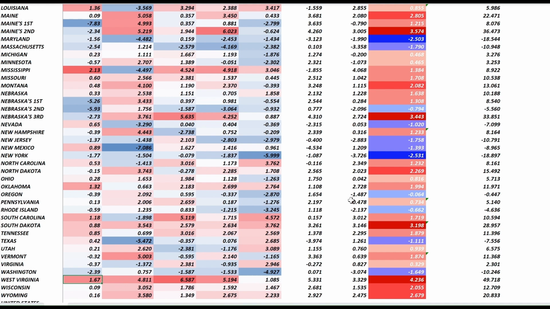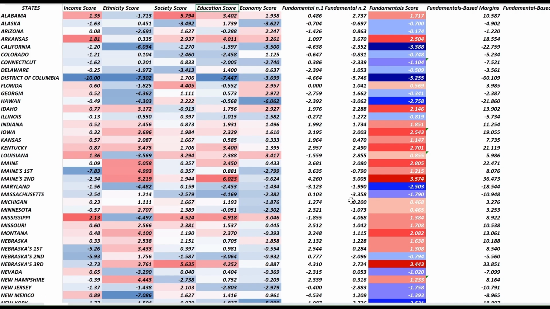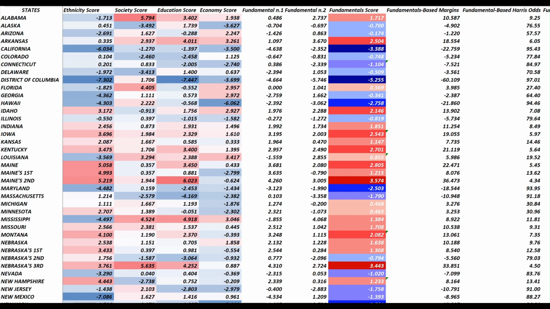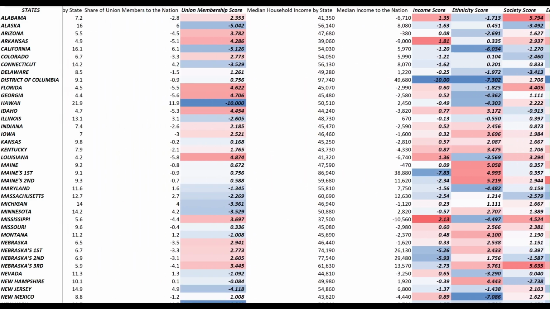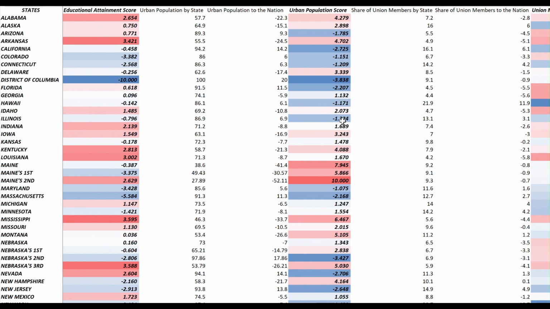And again, Wisconsin is a little bit less than Pennsylvania, but really not religious and really not old, really not young. So now let's dive into the third category, which is education score. So education score actually takes into account 2 main pillars. And those are the urban population score and educational attainment score. So let's start with the urban population score.